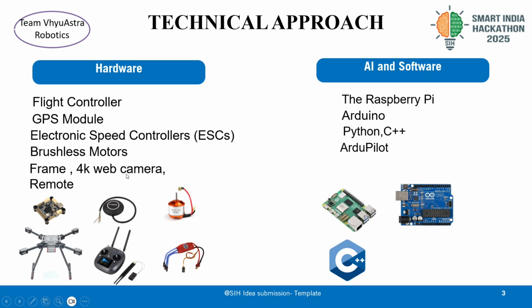And mainly for location identification, we'll be using GPS modules. For example, after doing a surveillance round, the GPS coordinates will be set in the flight controller, and by this the location will be set more precisely, right? And for visibility, which is our main key factor, we will be using a 4K web camera. By using a 4K webcam, the quality of the video and photos will be really nice and